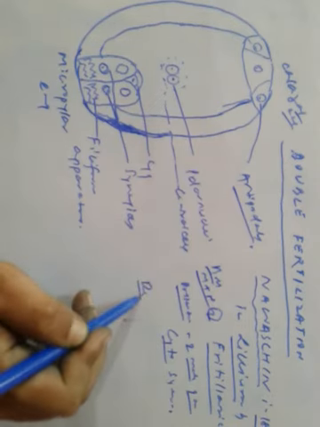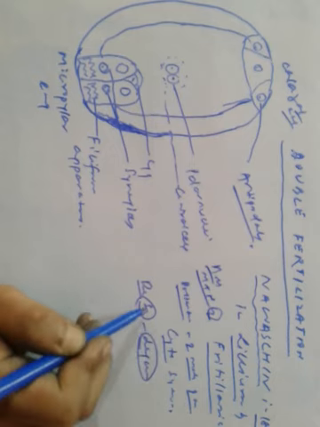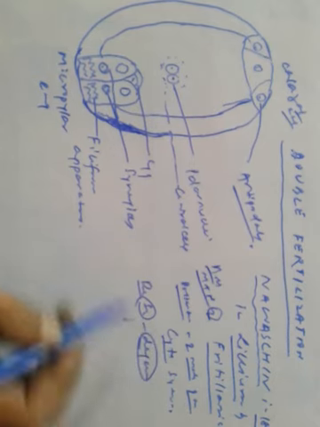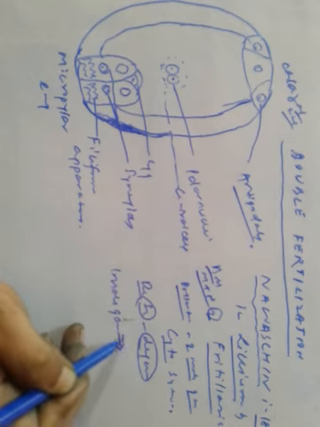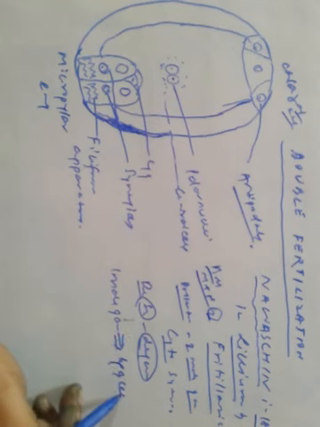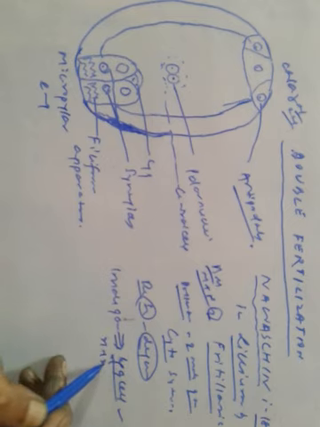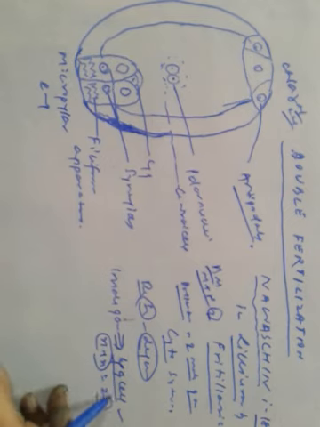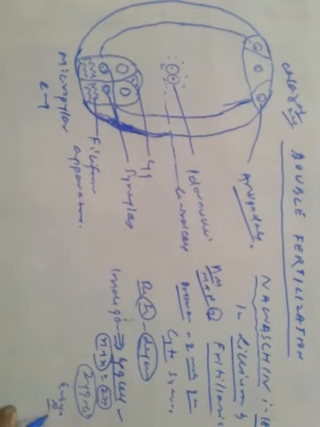The penetrated synergid starts to degenerate, and one male gamete fuses with the egg cell and forms the zygote. This zygote further develops into the embryo or sporophyte.